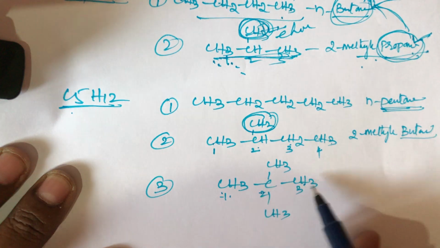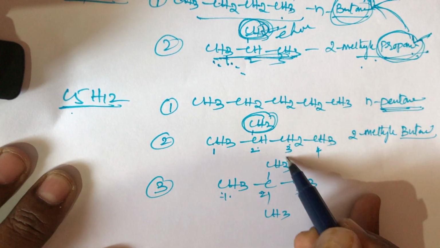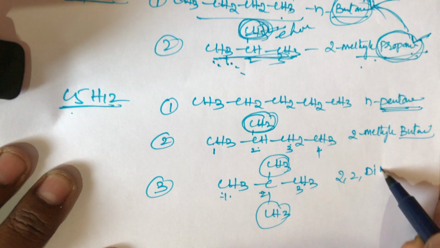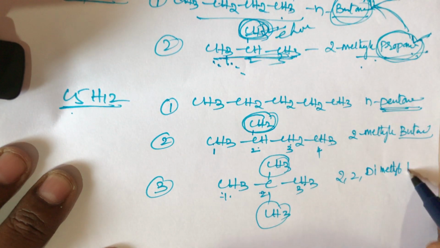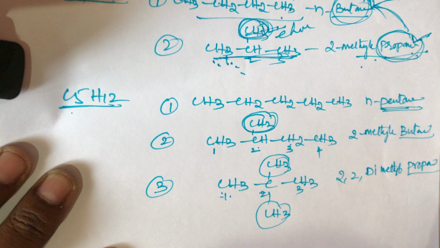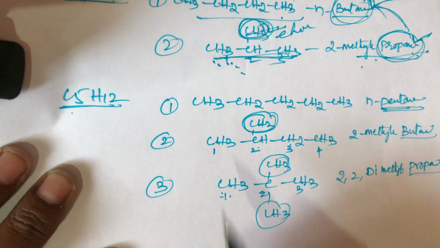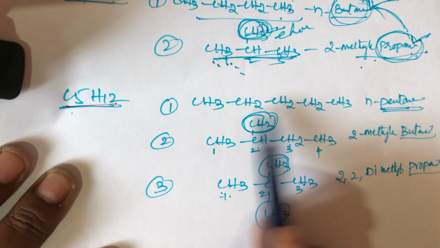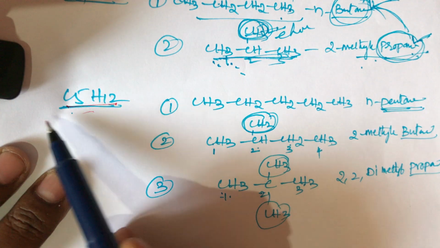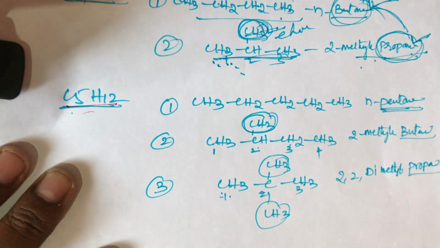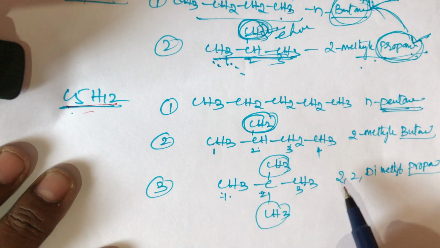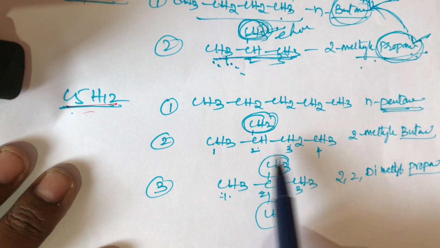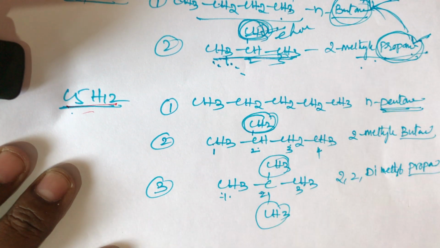The second carbon has 2 methyl groups, so that is 2,2-dimethylpropane. So students, 3 structures are possible in C5H12, and every compound has the same molecular formula, C5H12: 5 carbons and 12 hydrogens, everything balanced.